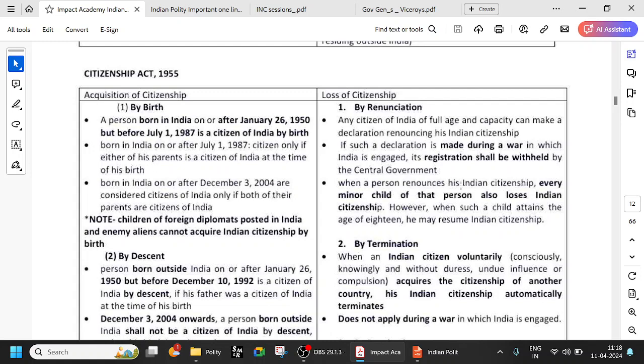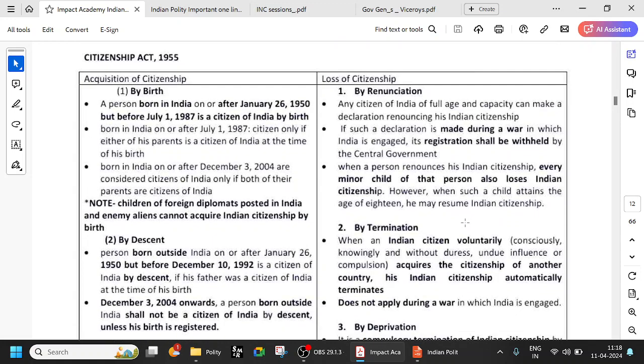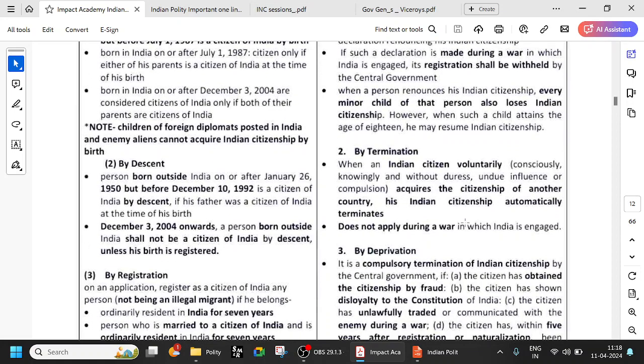But if, for example, your parents have renounced the Indian citizenship, and you are a minor child of the person at that time, then when you become 18, you have the right to again get back Indian citizenship. Because you are of Indian heritage, your parents have renounced, but you want to become a citizen of India, you can become.